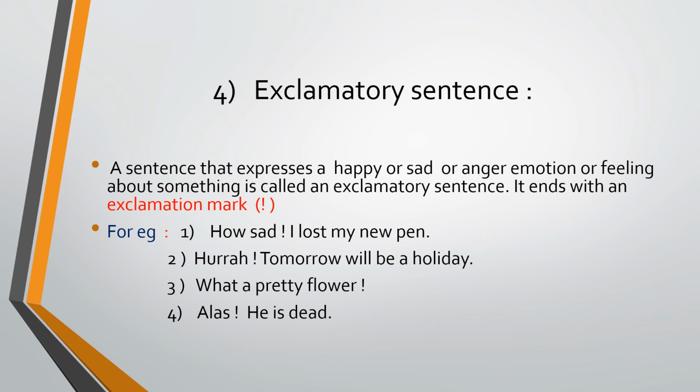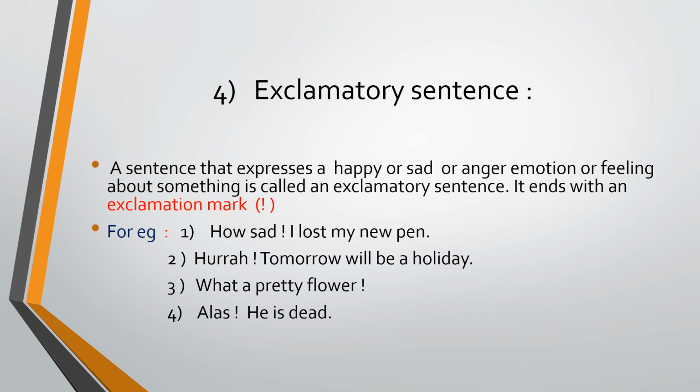In exclamatory sentences only there is a variation. You can say what a pretty flower, how a beautiful girl, or how sad, hooray. So this is known as an exclamatory sentence.